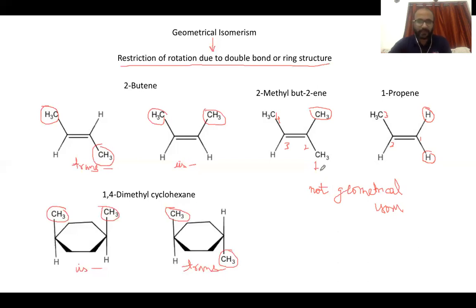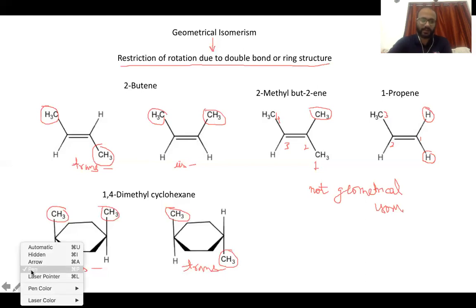So this is a very important condition for geometrical isomerism to be possible: at each end you should have different substituents. If at any end you have the same substituent present, then geometrical isomerism isn't possible. This particular thing about geometrical isomerism you should keep in mind.